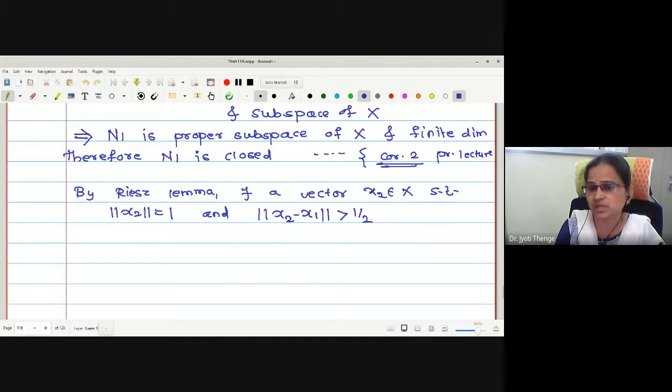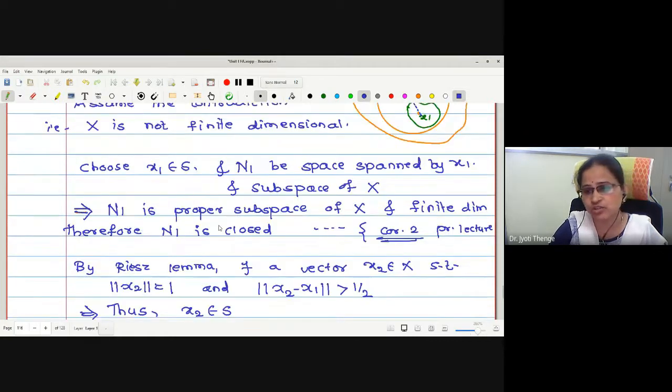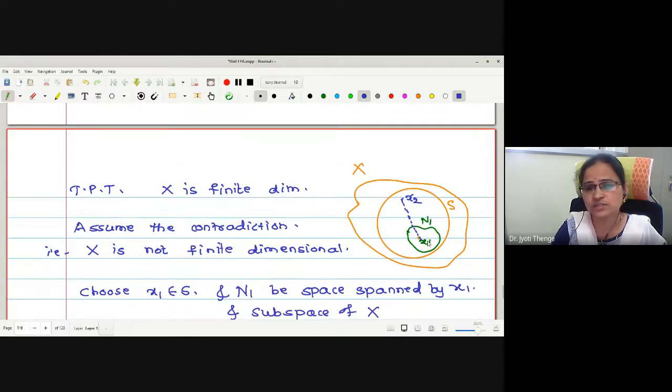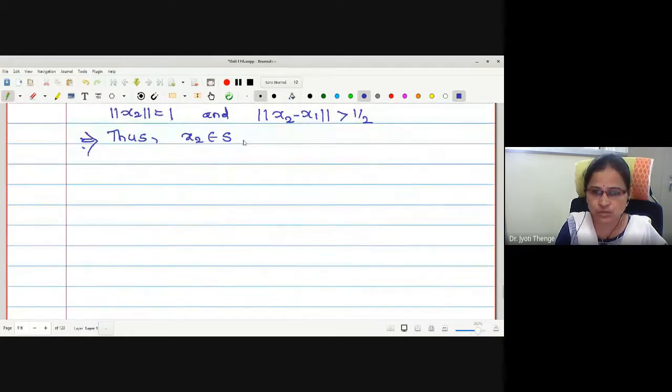For the time being, let me select epsilon as 1. Therefore, as x2 is in X and norm x2 is 1, this x2 is in S, because S is the collection of all unit vectors, the unit sphere. Therefore, where is this x2 located? I can show it here on the boundary. So x2 in X such that norm of x2 minus x1 is greater than half. Okay, now what we will do?